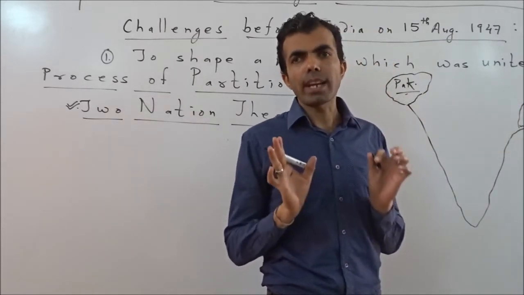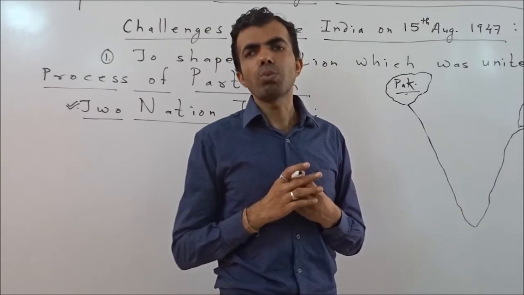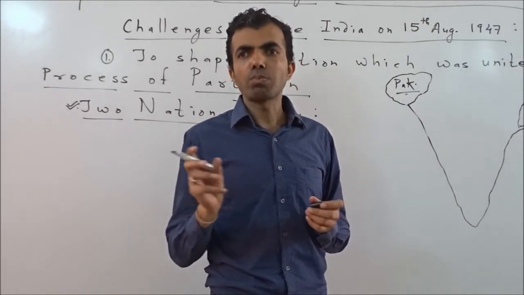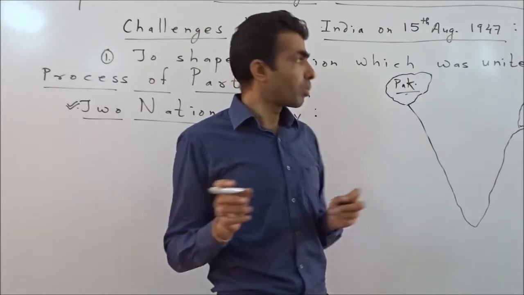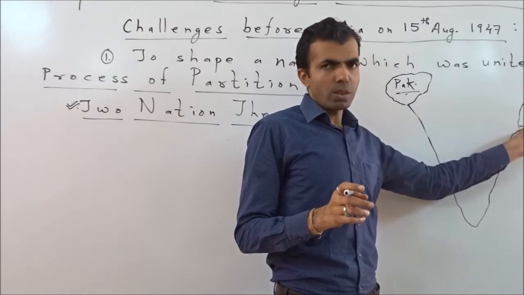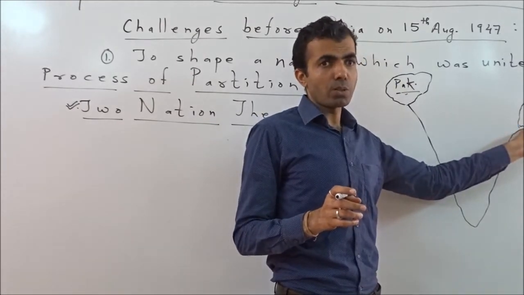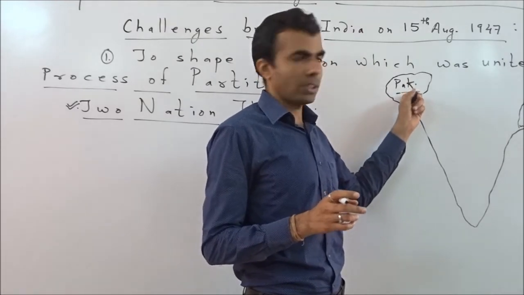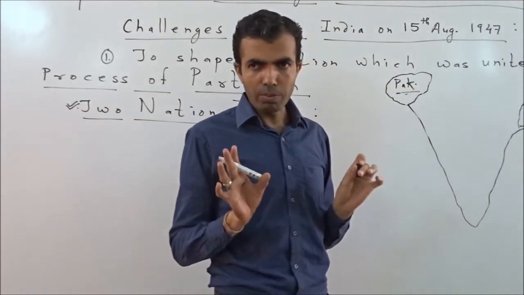I said Muslim majority. There was a Hindu population also, and some Buddhist and Christian and mixed population, but Muslims were in majority in these two areas. One was east of present India, that is present-day Bangladesh, and the rest was in the west, present-day Pakistan. Clear?